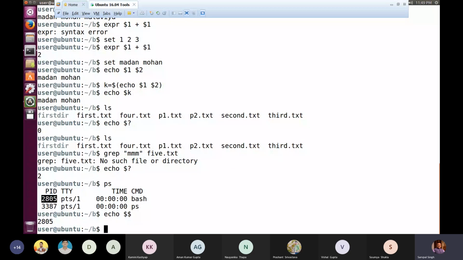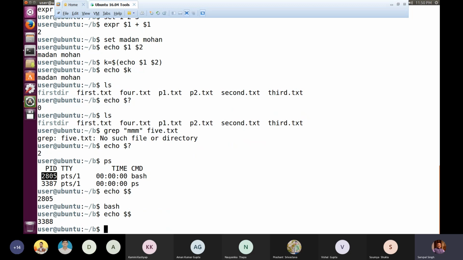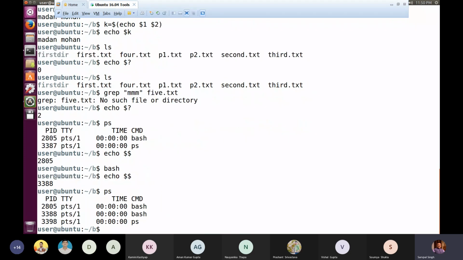So I'm getting 2805. Now another difference I can show you: once again if I write echo $$, I have got a different number. Why have I got a different number? Because I have started another bash. That will be clear when you type the ps command. So look, here we are getting two bashes, because one was the original 2805 which connected me to the kernel, and the second was 3388 that I started as a command.